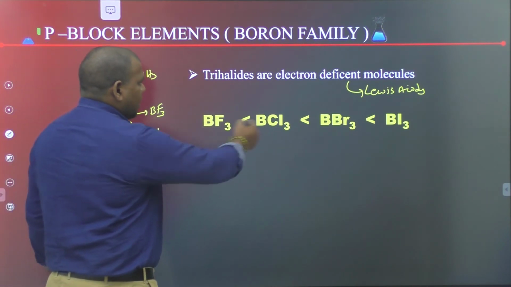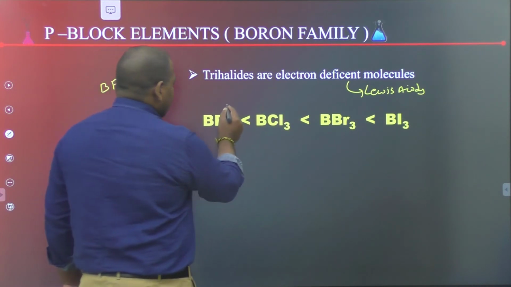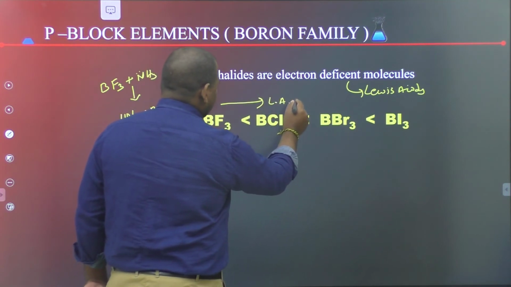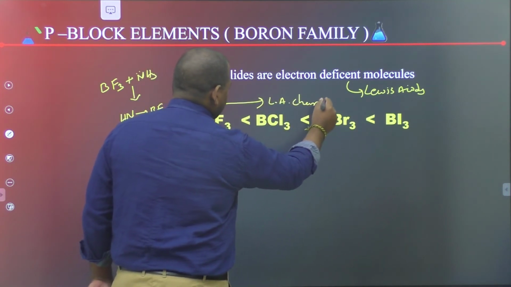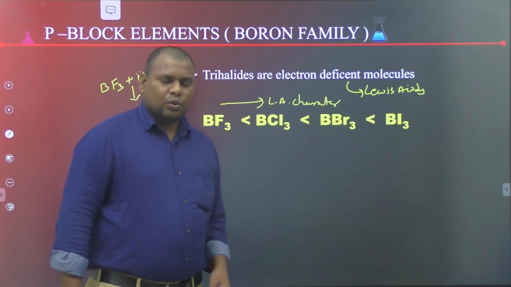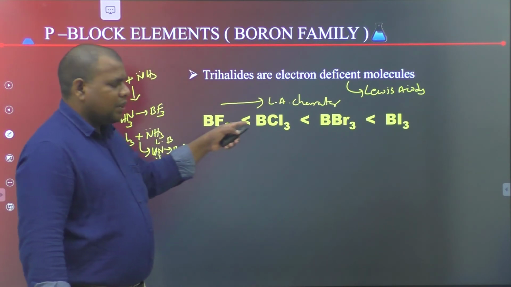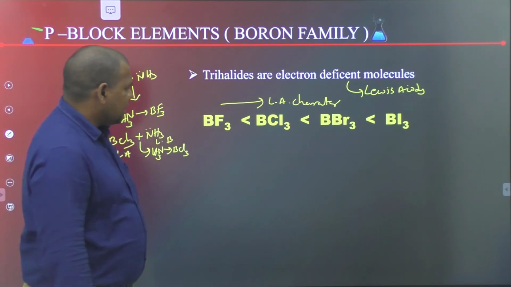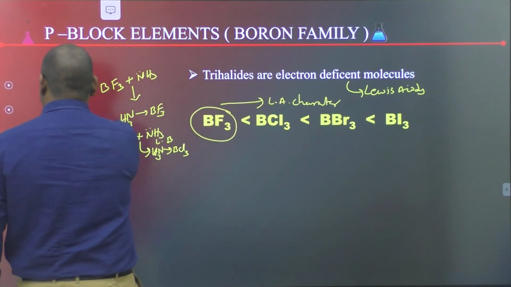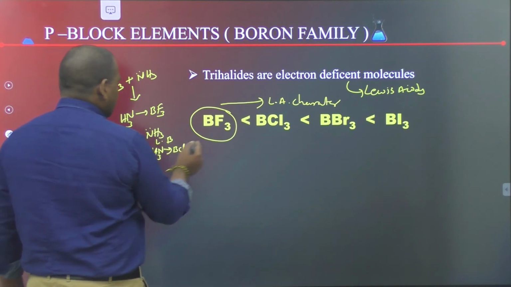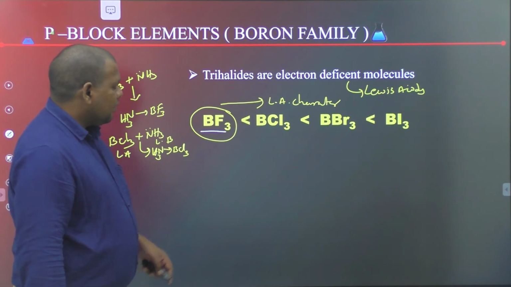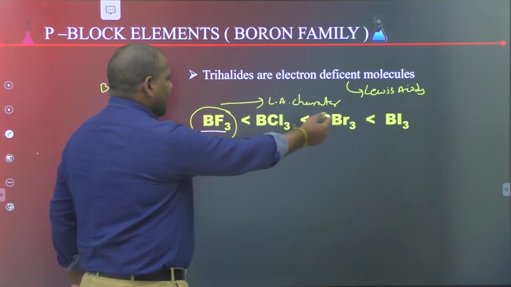This is the order of Lewis acid character, an increasing order of Lewis acid character or strength of the Lewis acid. Here BF3 has the least Lewis acid character when compared with the remaining trihalides of boron.